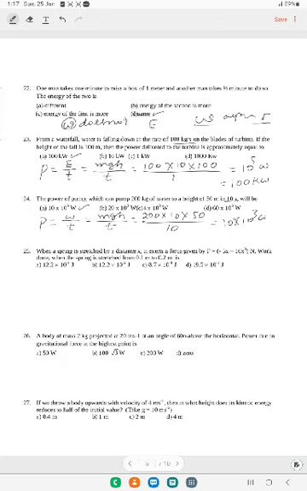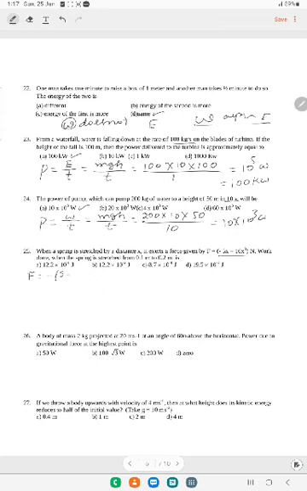Next, go to question number 25. When a spring is stretched by distance x, it exerts a force F is equal to minus 5x minus 16x cube Newton. Work done when the spring is stretched from 0.1 meter to 0.2 meter is. So first, the basic idea: they have given F as this expression. In that expression, I will take x as a common factor, and minus also as a common factor.